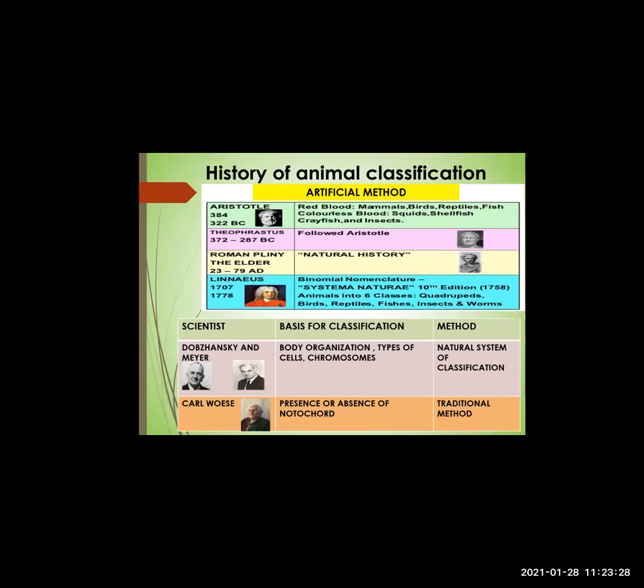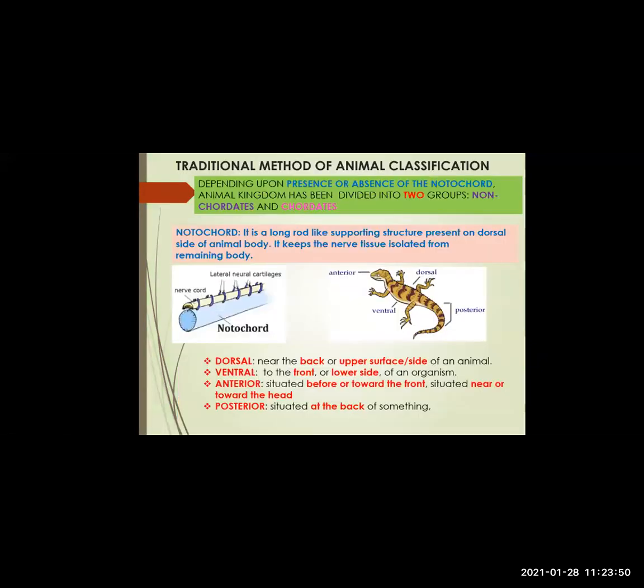That was the criteria for their classification. The next one was Carl Lewis. His method was called the traditional method, and the criteria was presence or absence of notochord. Let us see what this notochord is, or what this traditional method is.